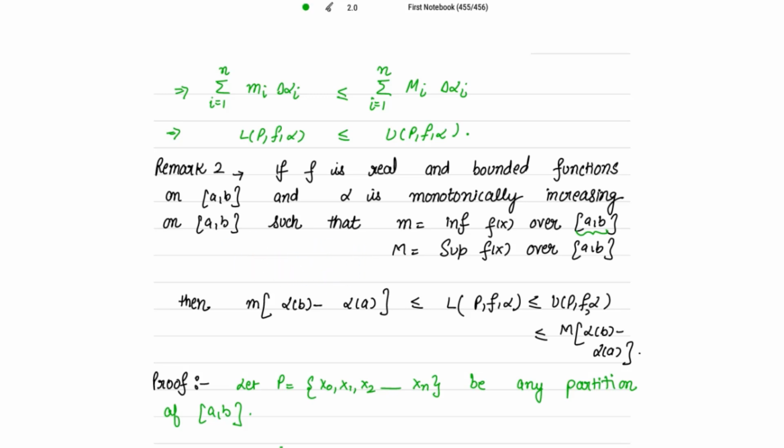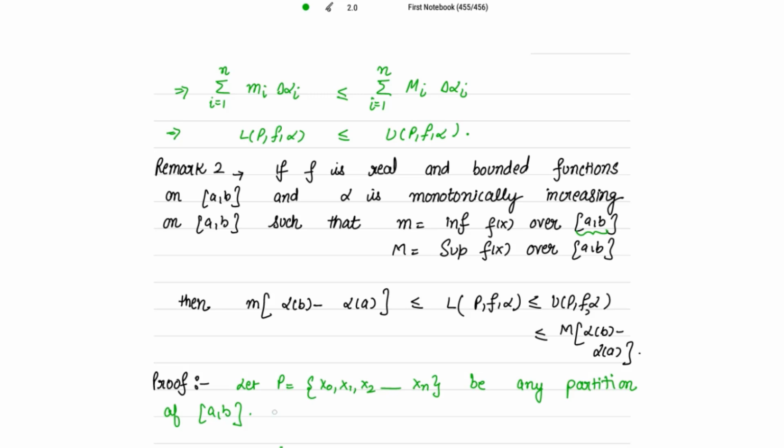So here it is given that small m is the infimum of f(x) over the closed interval [a, b] and capital M is the supremum of f(x) over the closed interval [a, b]. Then I have to prove that small m into alpha(b) minus alpha(a) is less than or equal to L(P, f, alpha), less than or equal to U(P, f, alpha), less than or equal to capital M into alpha(b) minus alpha(a). This is nothing but the summation of delta alpha i's. It is very easy to prove that L(P, f, alpha) is less than or equal to U(P, f, alpha). We just take the help of the proof we have done before this remark and apply the definitions. It's also a very simple proof.